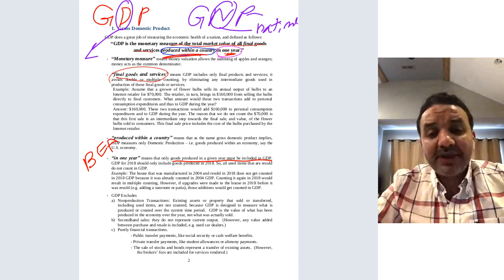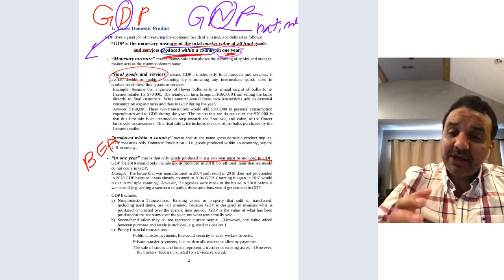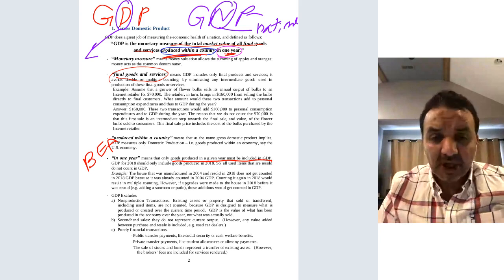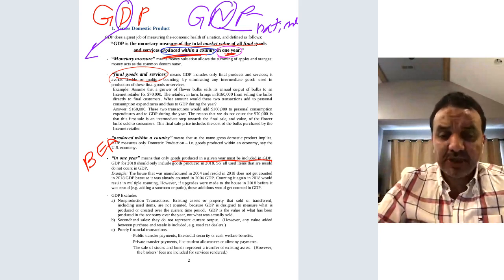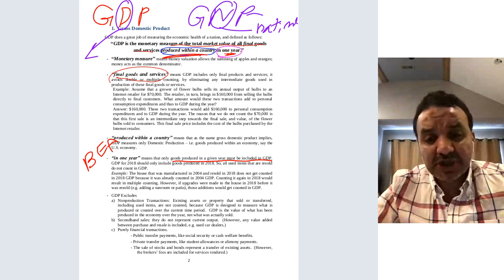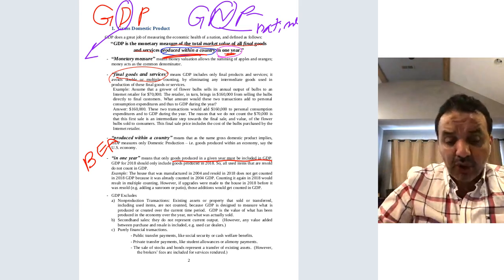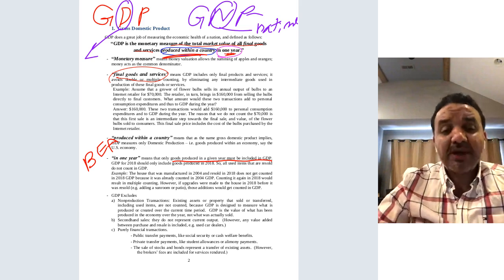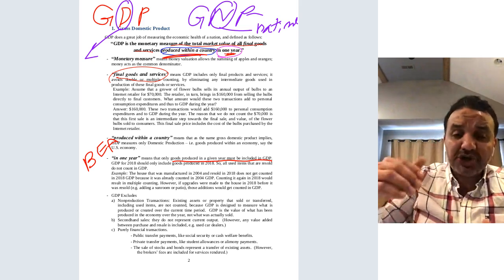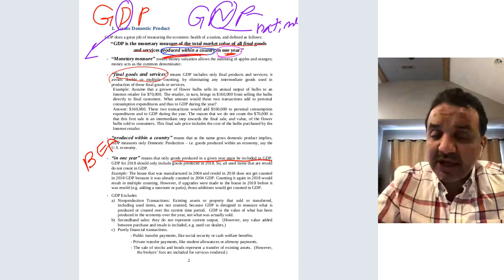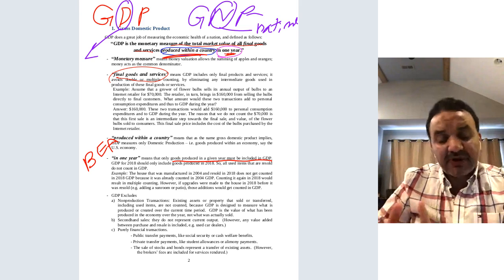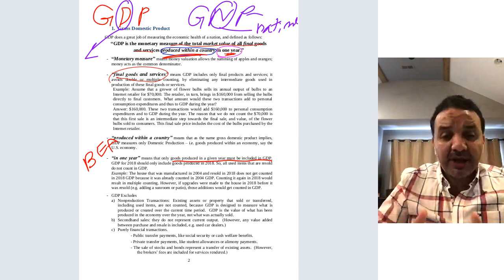What about national? Here we focus on the nationality. We don't focus on the boundaries of the country, but on the nationality of the firm. Let's go back to the Toyota example. All the products produced by Toyota, which is located in the United States, will be part of US GDP, right? But at the same time, it's going to be part of Japan's GNP. It's not going to be counted as part of Japan's GDP because this particular factory is not located in Japan, but it's going to be part of Japan's GNP.